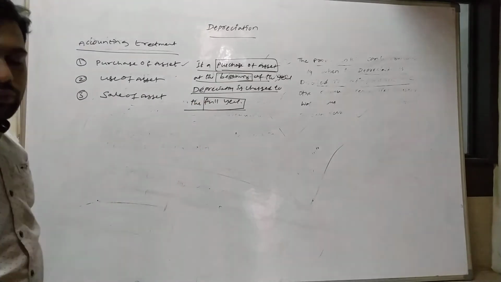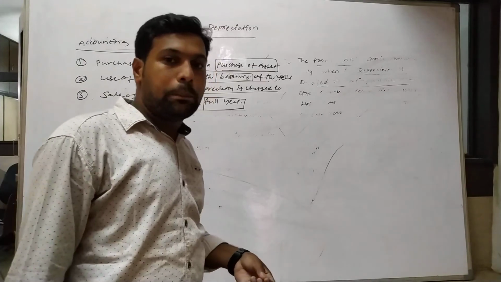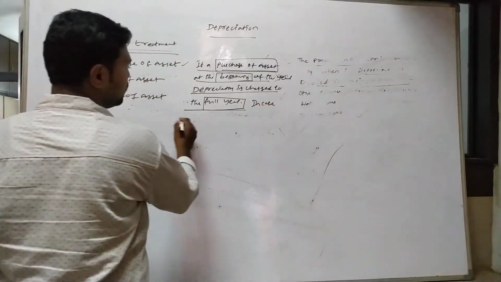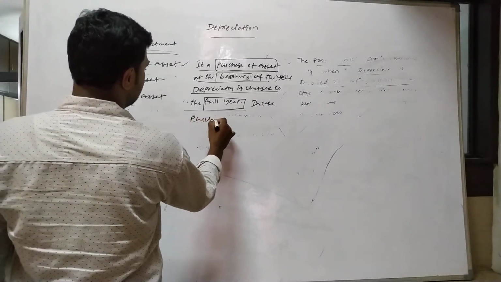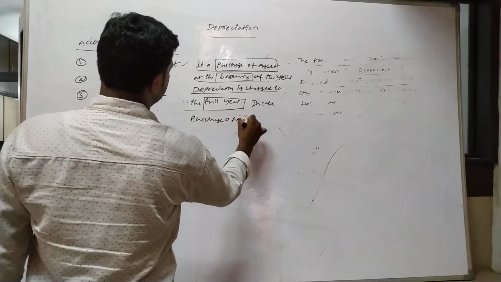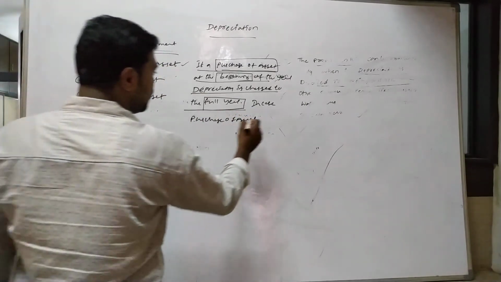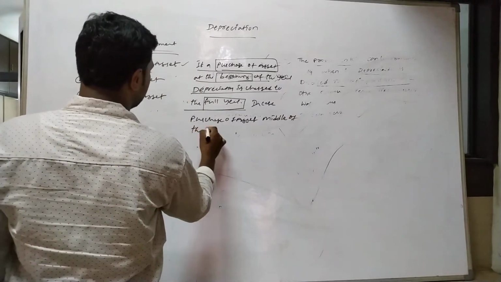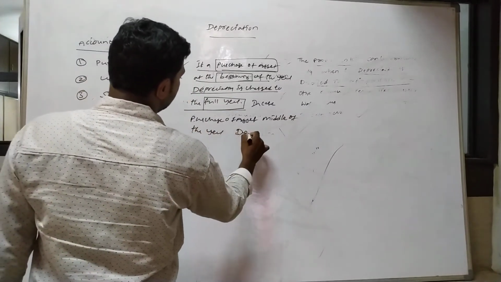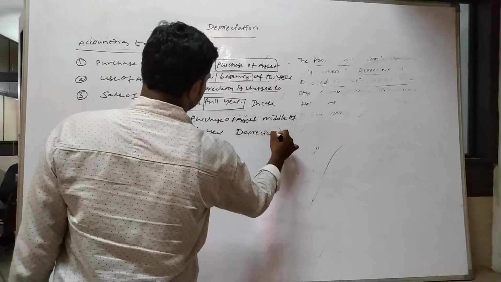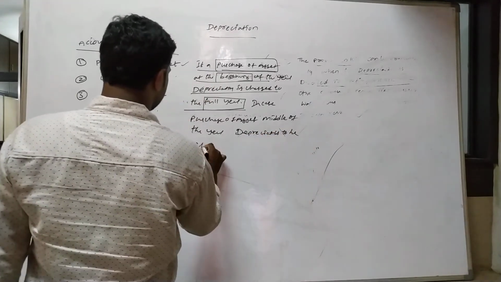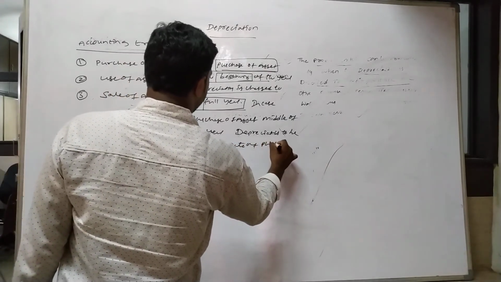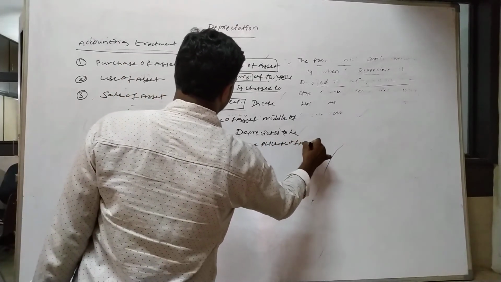In case of purchase of asset in the middle of the year, depreciation is to be charged from the date of purchase of the asset.